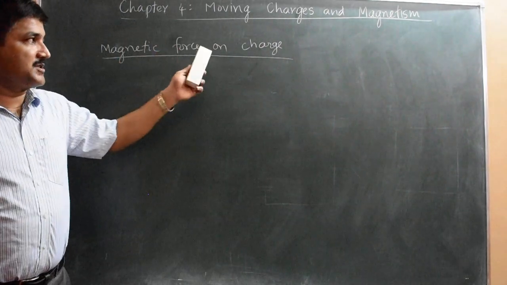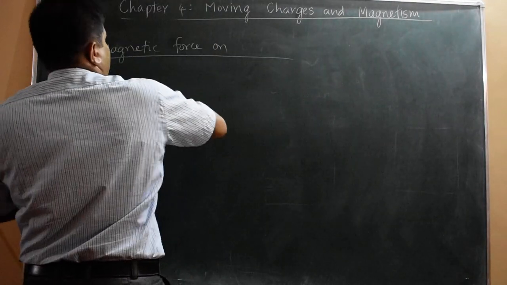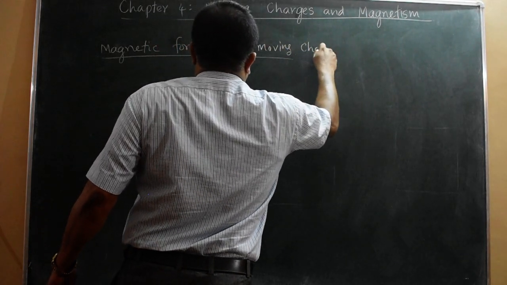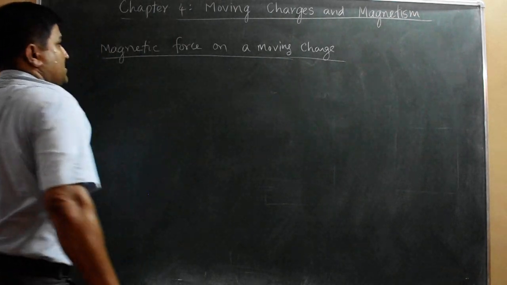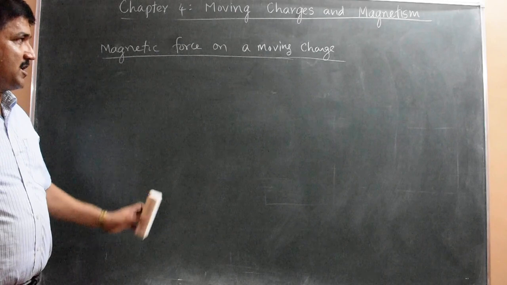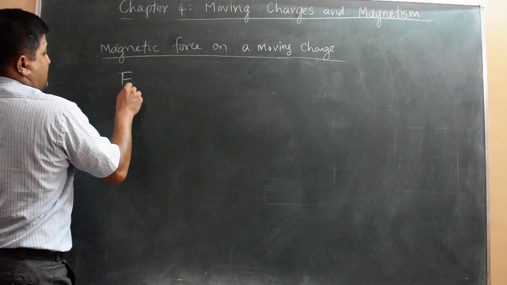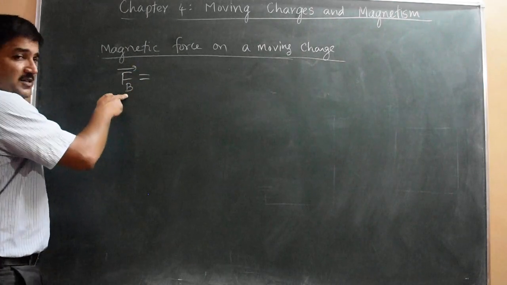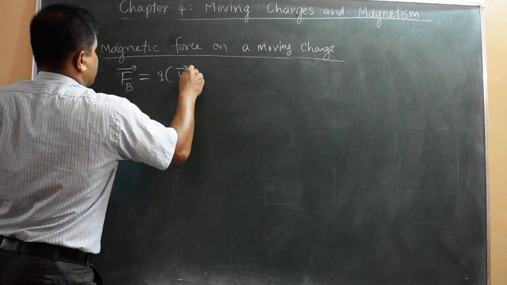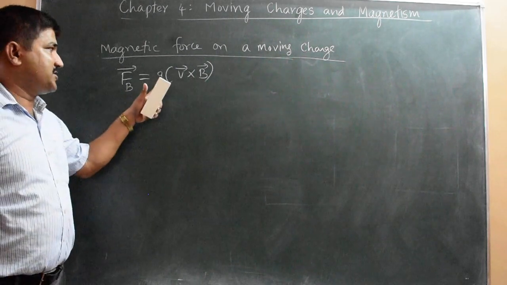So whenever a charge is moving, there is a magnetic force on the moving charge. A moving charge only experiences the magnetic force. A stationary charge will not experience any magnetic force. The moving charge experiences a force Fb. Force is a vector. Fb vector equals Q times v cross B. So this is the expression for the magnetic force experienced by a charge Q.